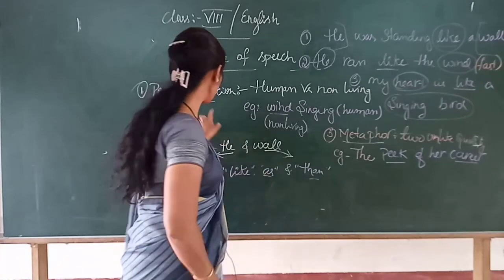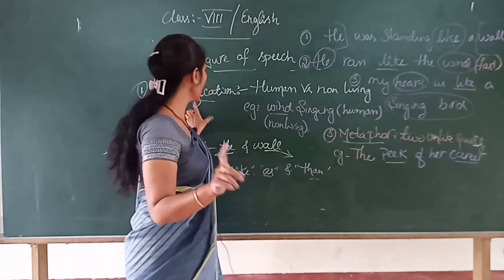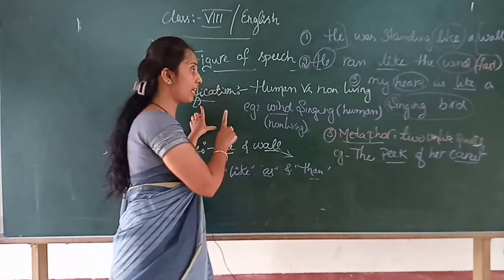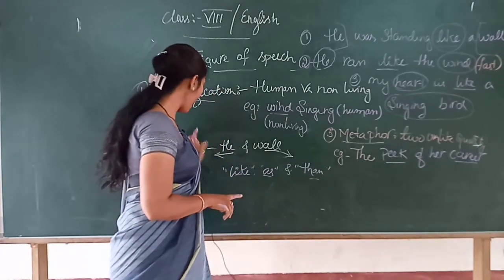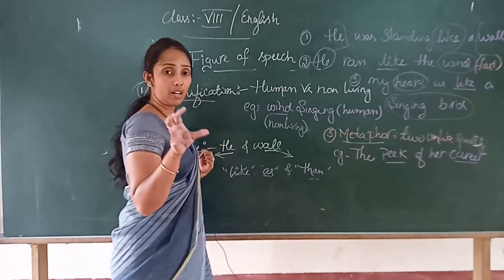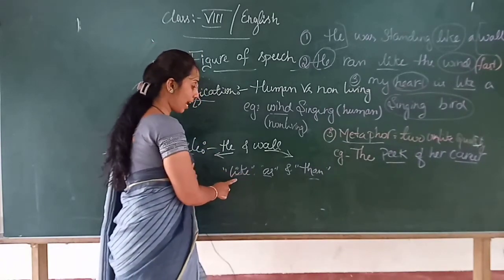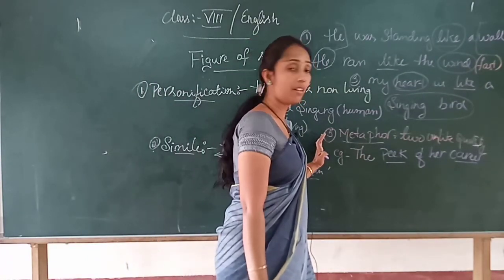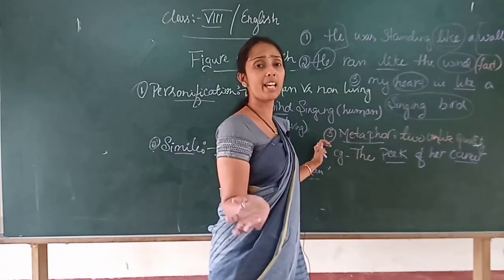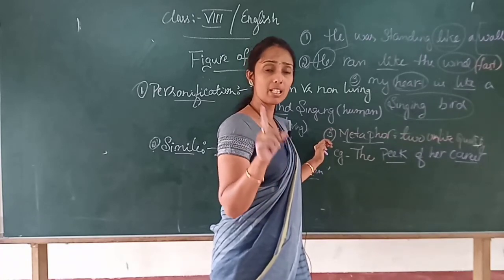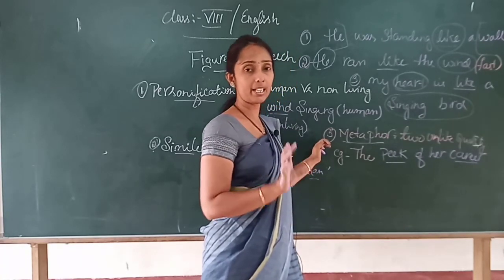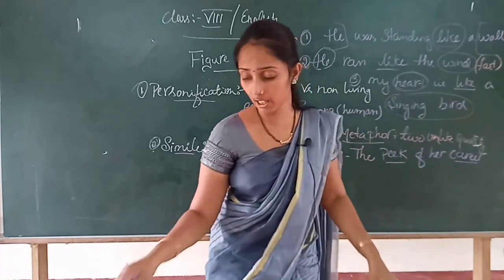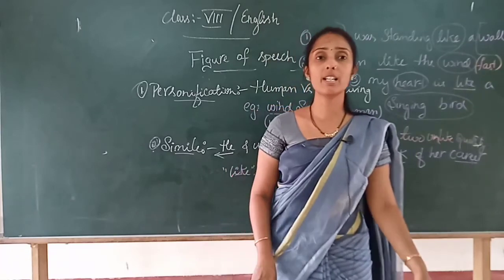Because here I will revise once again. In personification we compare two things, one should be living, another one non-living, whereas in simile we compare things by using like, as and than, and in a metaphor we take two different things and, by seeing one same quality, we compare them as a metaphor. Is it clear? So read once whatever you have written and try to identify the sentences which are in a figure of speech.